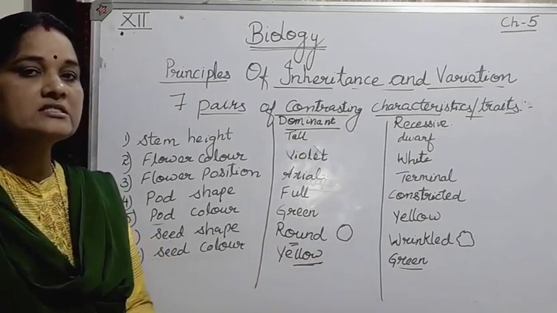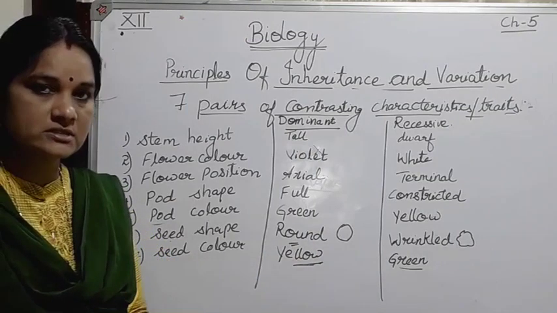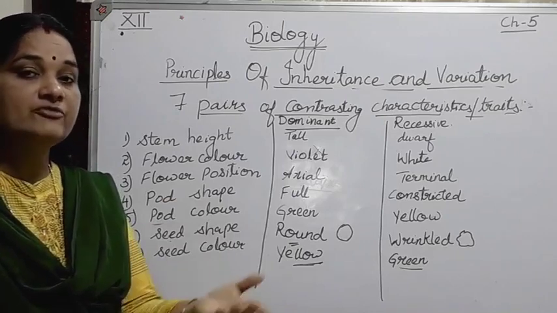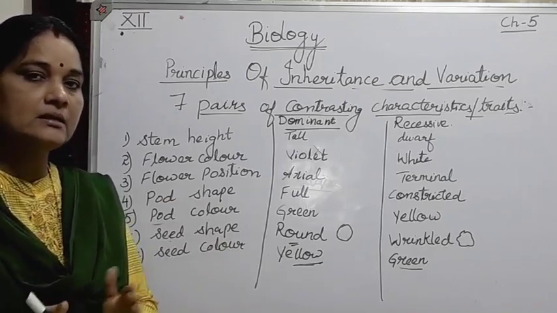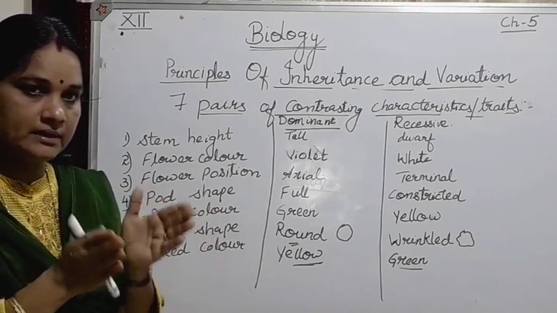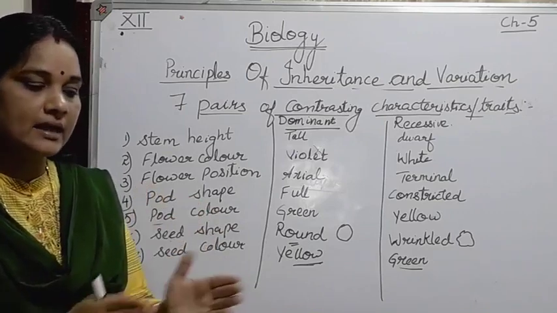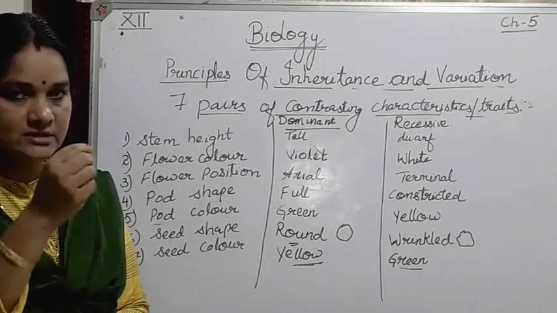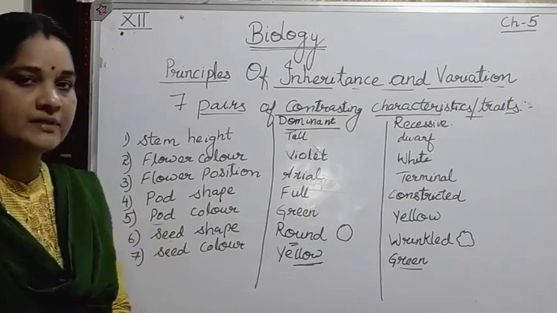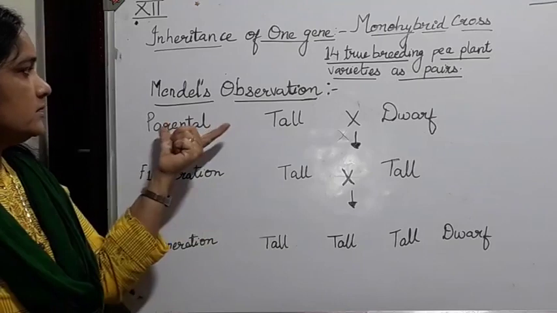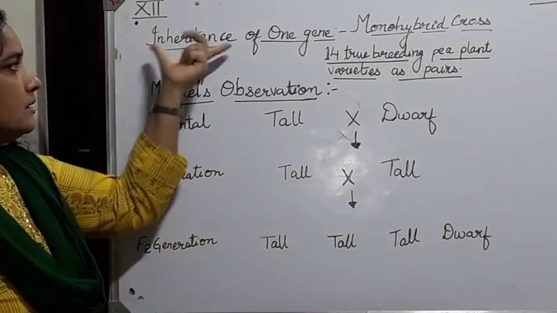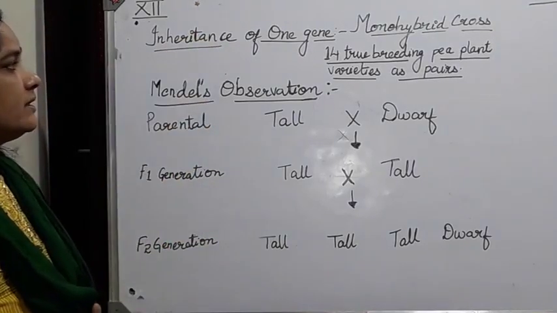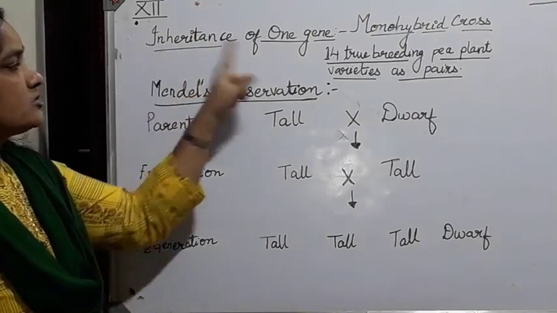So now let us study what his observation and inference were, what different characteristics he had collected, and what he had formulated. He recorded the inferences based on the experiment. Children, let's see about Mendel's experiment when he carried out inheritance of one gene.